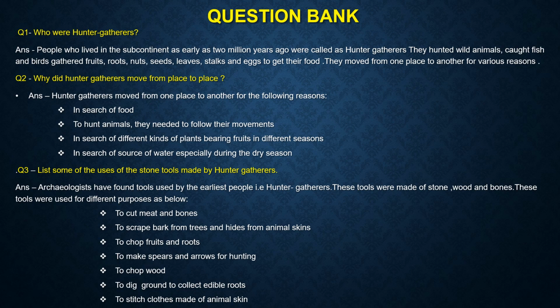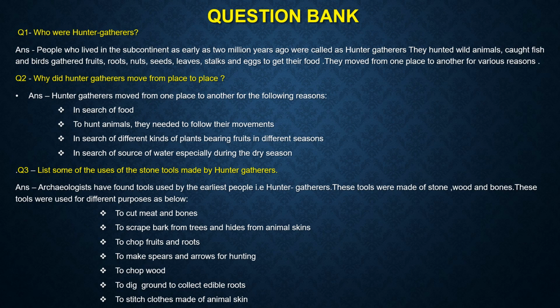Similarly, animals keep on moving from one place to another, and because early people were hunters, they have to move along with these animals for hunting. And also because water is a very important source, during the different seasons rivers dry up and at other places the rivers are live, so they have to move from one place to another in search of water also. So these are the different reasons for the hunter gatherers to move, right?